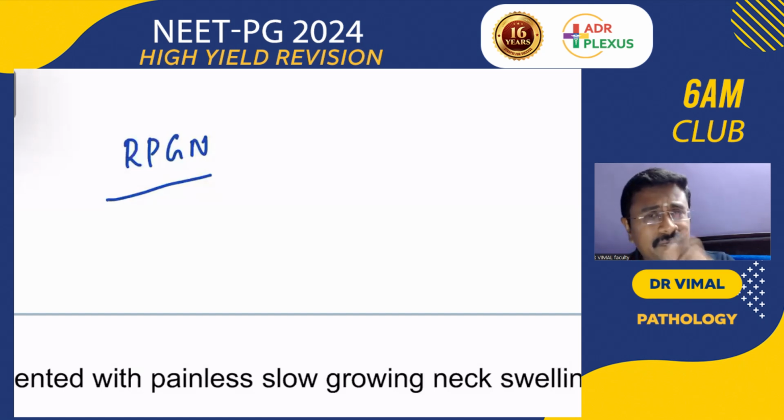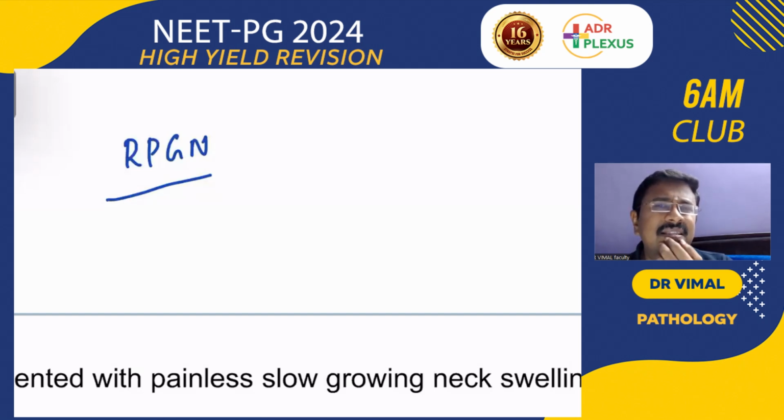And remember, the VHL gene on chromosome 3 is implicated in RCC. In clear cell RCC, the cell of origin is the proximal convoluted tubule. Which renal cell carcinoma is bilateral and multifocal? It is papillary RCC, where you can see foam cells and also psammoma bodies, with MET proto-oncogene mutation. The RCC with the worst prognosis is collecting duct carcinoma.